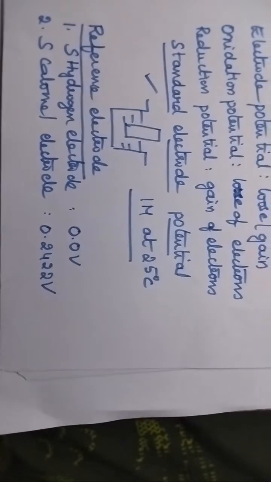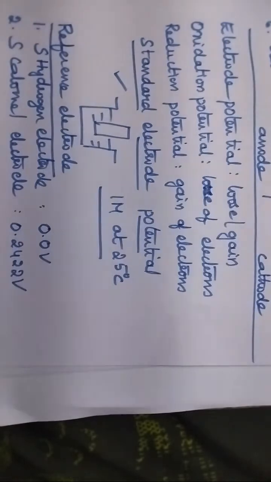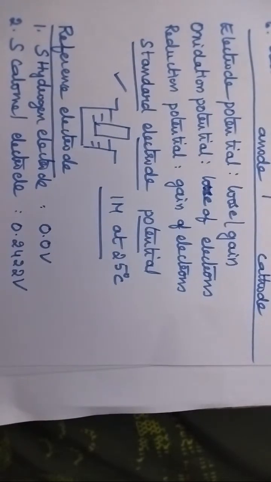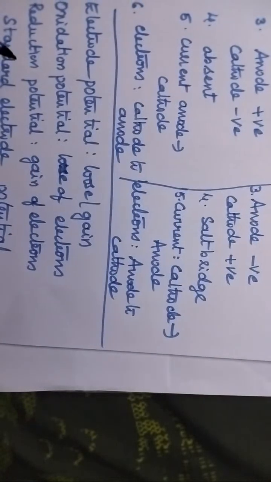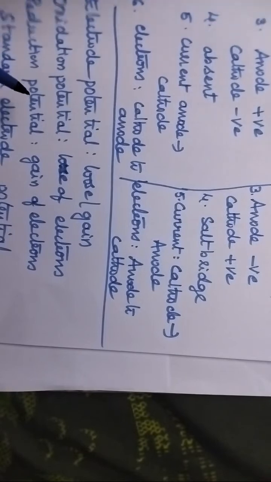Very good, Swati. So the potential of the standard hydrogen electrode is 0.0 volts. Next we will discuss the electrochemical series. This is the last concept, that is the electrochemical series. Now tell me, what do you mean by electrochemical series?